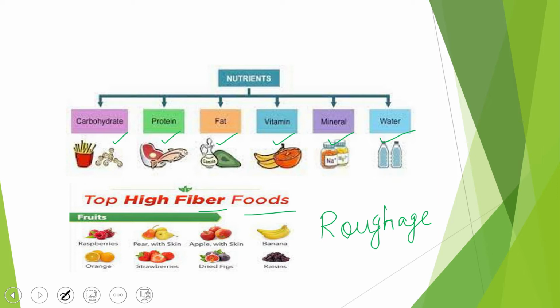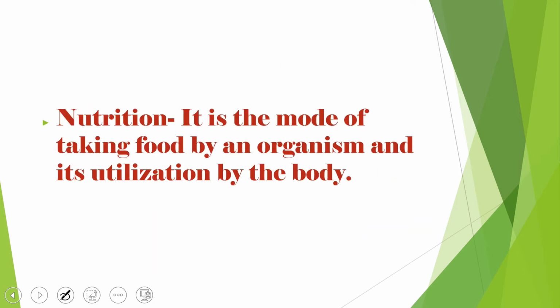Then how will you correlate the term nutrients with the word nutrition? This chapter is based on the word nutrition. We just said that our body requires different nutrients for doing work. Nutrition is the mode of taking food by an organism and its utilization by the body.